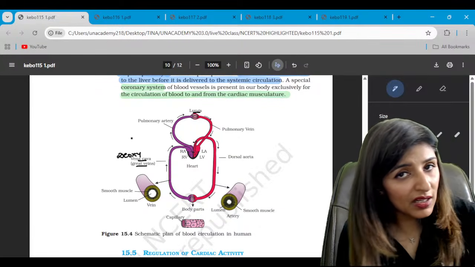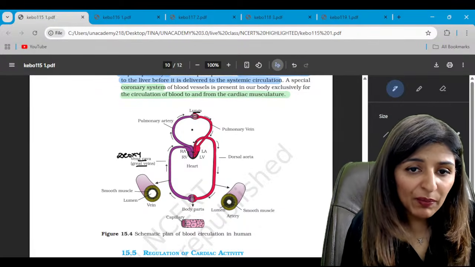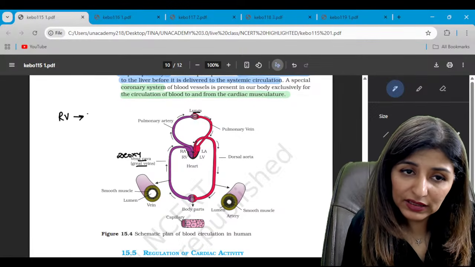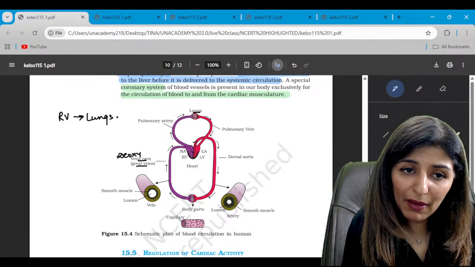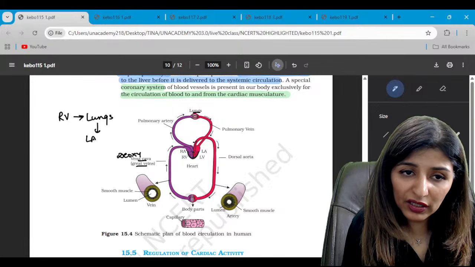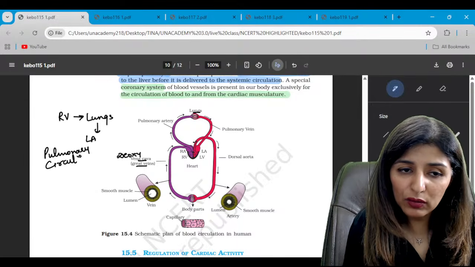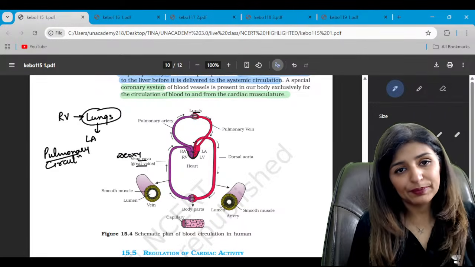So the pulmonary artery is the only artery carrying deoxygenated blood. So from the right ventricle to the lungs and coming back to the left auricle. This part is called pulmonary circulation, which involves the lungs, right?